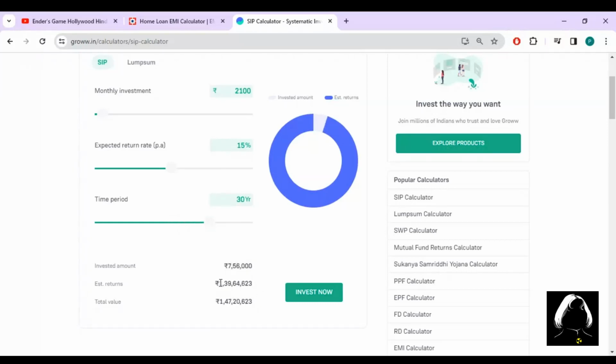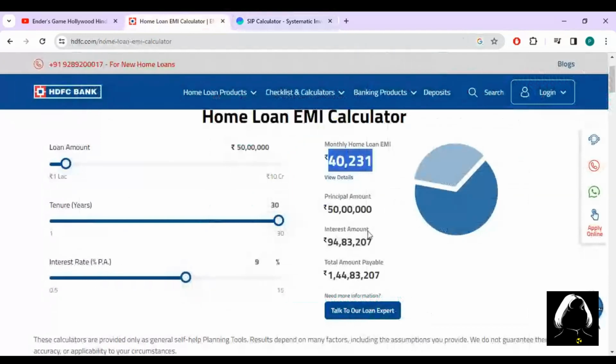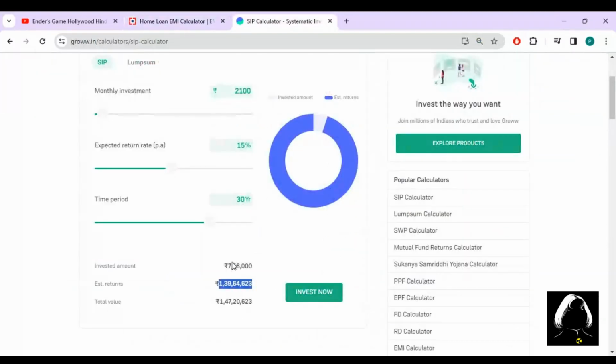We are getting a return of 1 crore 40 lakhs approx, and you see the interest is only 94 lakhs, and your total amount payable, including your principal amount, is 1 crore 44 lakhs. If you consider the total investment amount and the total value, we are getting 1 crore 47 lakhs.